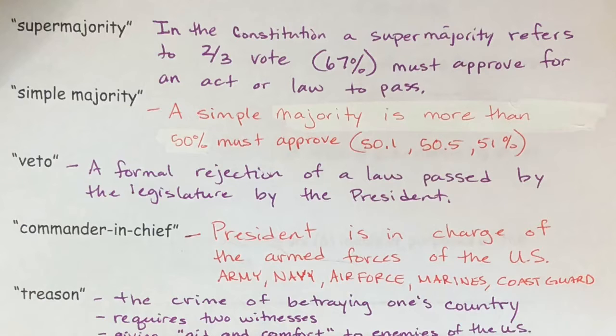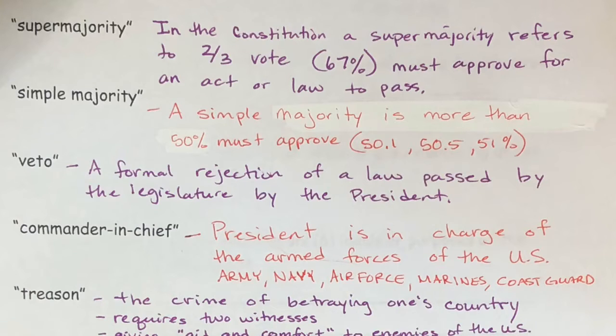And even in some elections, if there's three people running for an office, depending on the situation, they don't even need to get a simple majority. They can win with 45% if they have the most votes. So a simple majority is over 50%. A supermajority, however, is somewhere between 2/3 and it can be all the way up to like 90%.